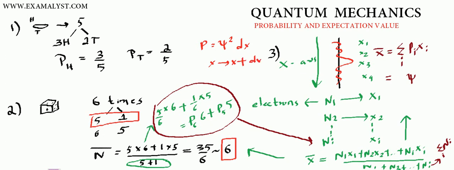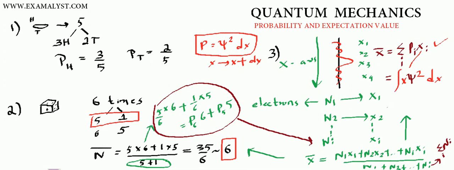Things are discrete here, but here things are no longer discrete, because if I write probability as psi squared dx, then I'm considering a continuous spectrum. So this will be psi squared dx, that is the probability, and multiplied by x, so this x will come here and there will be an integration.